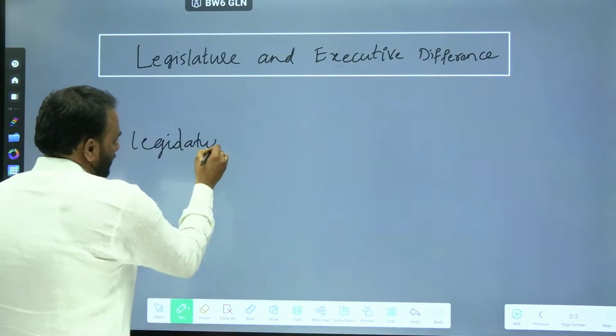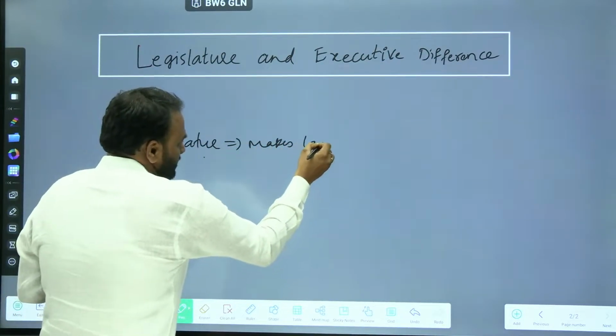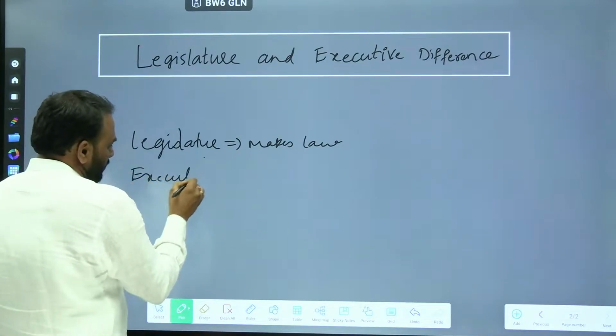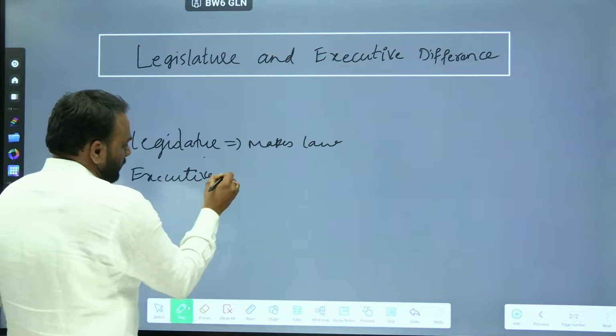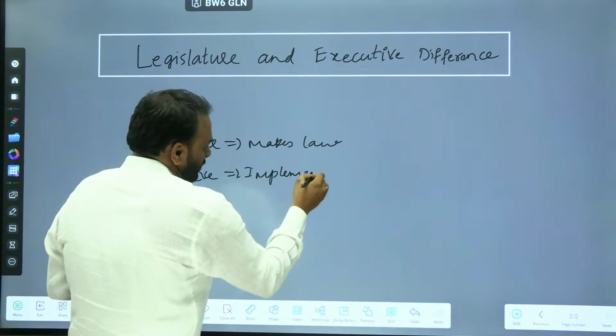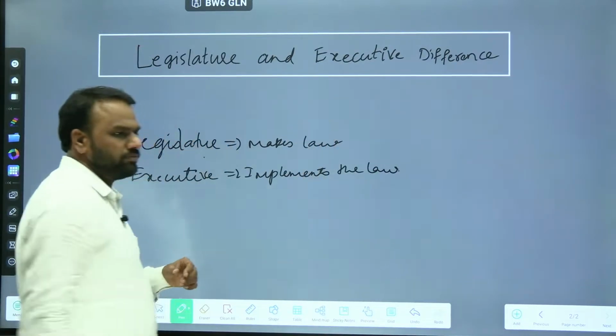Legislature makes law, executive implements the law.